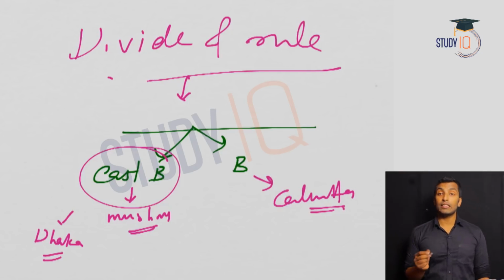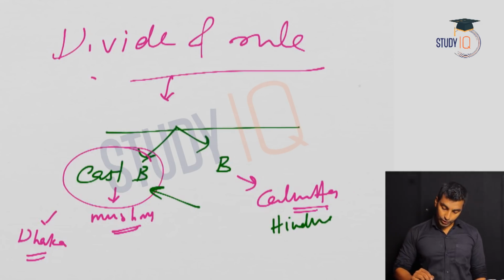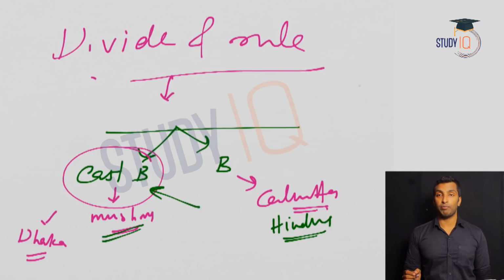Now, did the people support the division? The people of the East, that is the Muslims, actually supported this division, but the people of the West, who are predominantly Hindus, opposed the partition of Bengal.